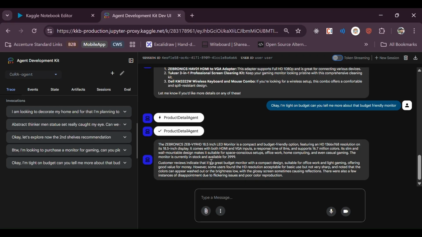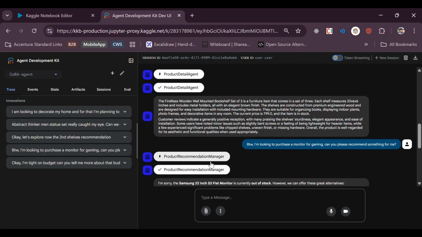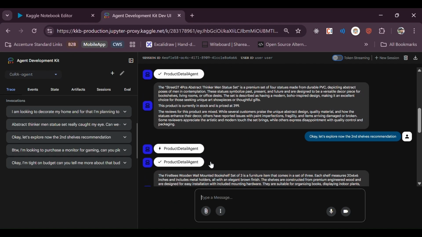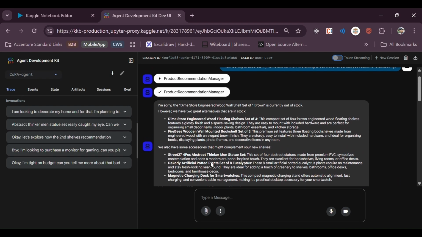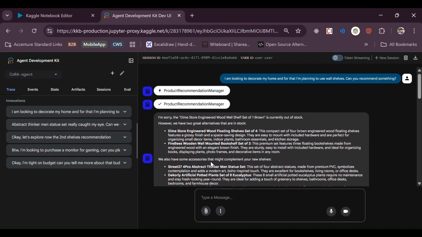So this is about Cora, and this is how it behaves, how we can have a conversation. We don't have to go back to the product again and again and go through that tireless process. Rather, we can have this multi-agent architecture where the agents talk to each other and figure out what the user is asking for based on intent.